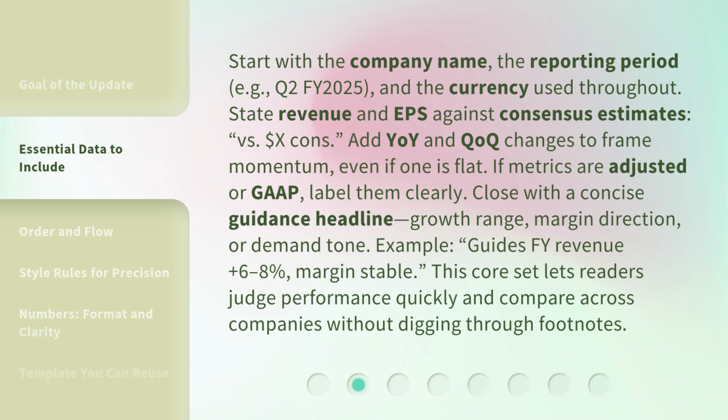If metrics are adjusted or GAAP, label them clearly. Close with a concise guidance headline: growth range, margin direction, or demand tone. Example: guides FY revenue +6.8%, margin stable. This core set lets readers judge performance quickly and compare across companies without digging through footnotes.